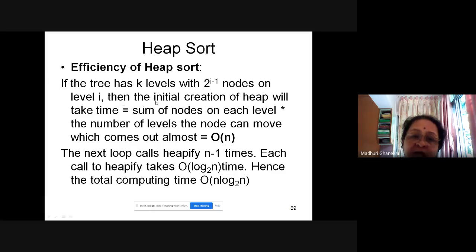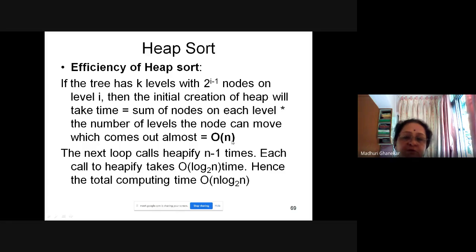Then the initial creation of heap will take time equal to the sum of nodes on each level. You need to find out how many nodes exist at every level, multiplied by the number of levels the node can move, which comes almost equal to big O of n.